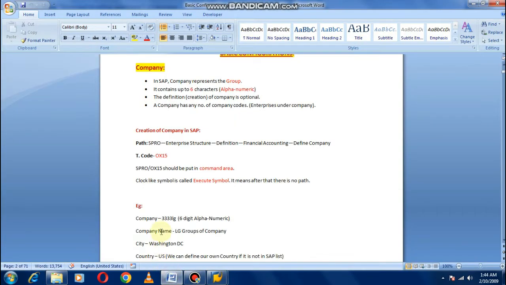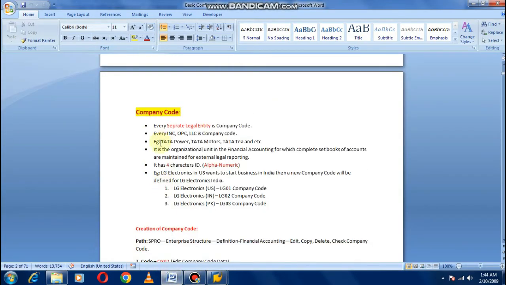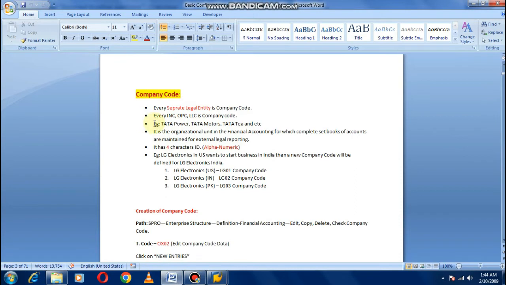Now second step, company code. Company code in SAP means every separate legal entity is a company code. Every INC, OPC, LLC is a company code. For example, in the module, Tata Power, Tata Motors, Tata Tea and so on are company codes, and Tata Group is the company. I think you got it clear. In our example,